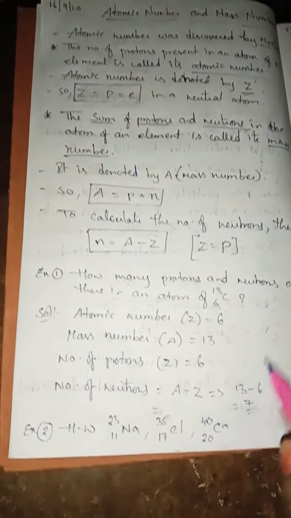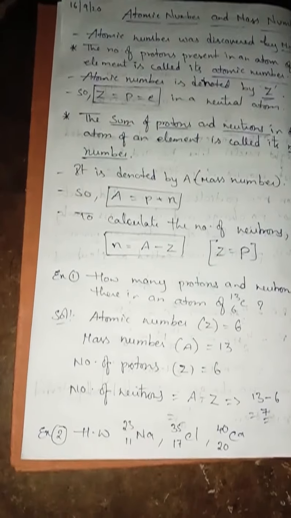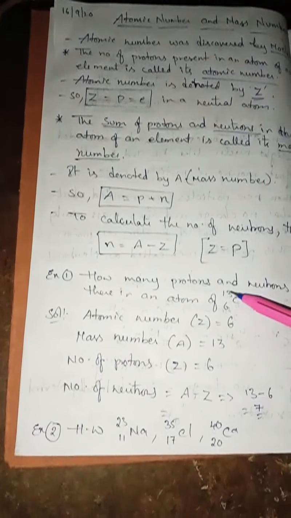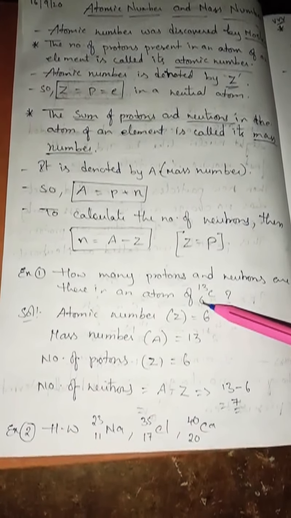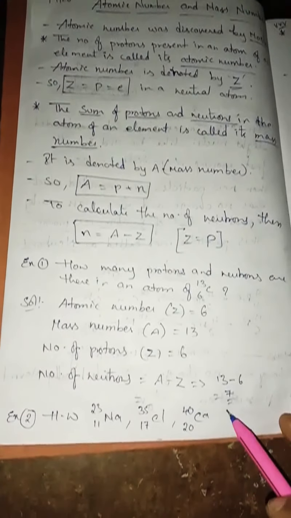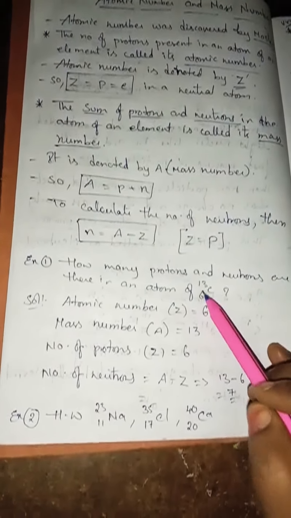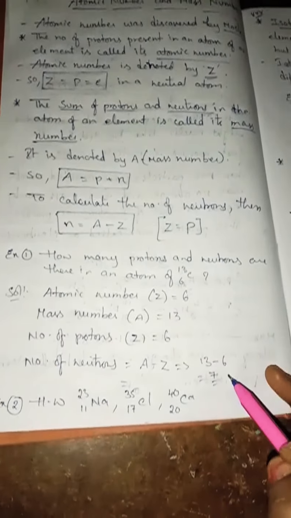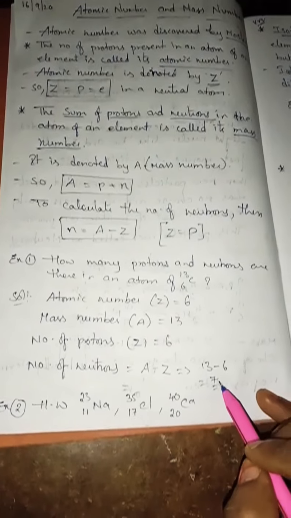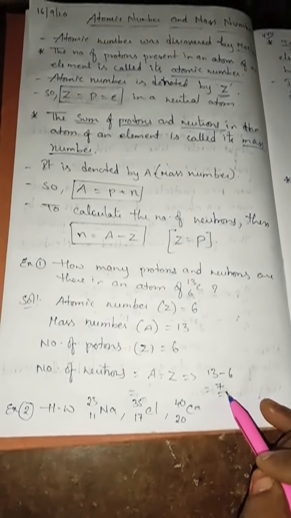Okay. So here, if you want to find number of neutrons, every time big number minus small number, simple technique. Okay, big number minus small number, you are going to get number of neutrons. Why? Because this is the mass number and this is the atomic number. Mass number minus atomic number will give number of neutrons. Okay, you are going to get number of neutrons.